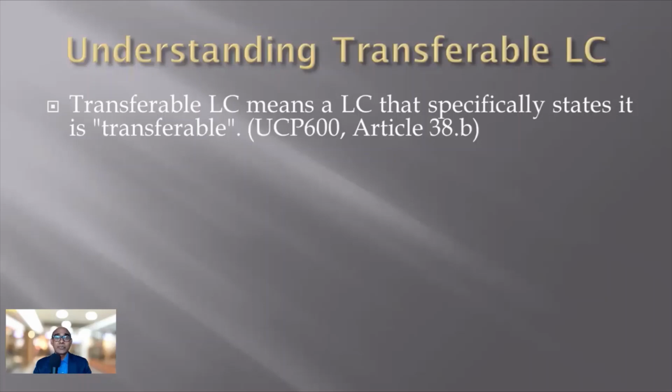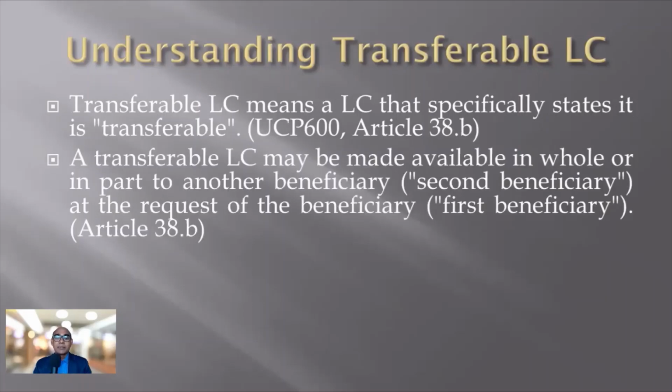So this word is very important and it should be clearly spelled out in the LC. A transferable LC may be made available in whole or in part to another beneficiary, that is the second beneficiary, at the request of the beneficiary, that is the first beneficiary, as per Article 38.b. It means that the LC can be transferred to the second beneficiary at the request of the first beneficiary.